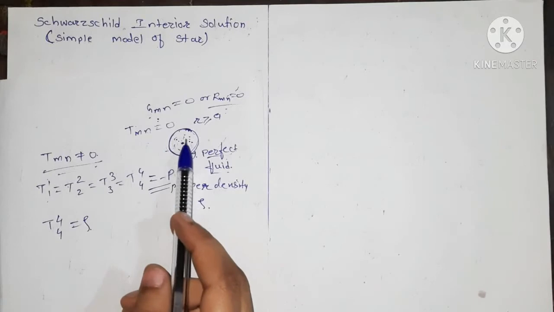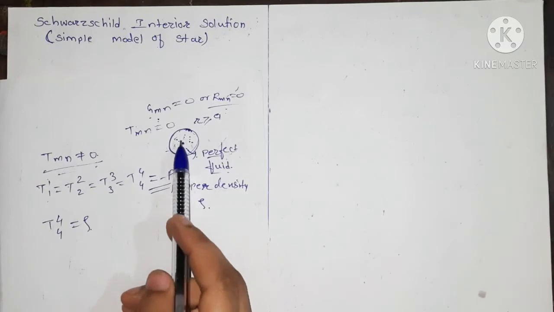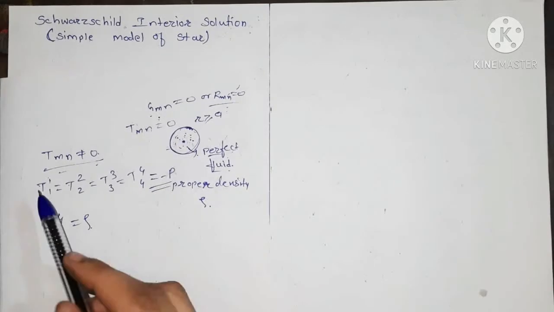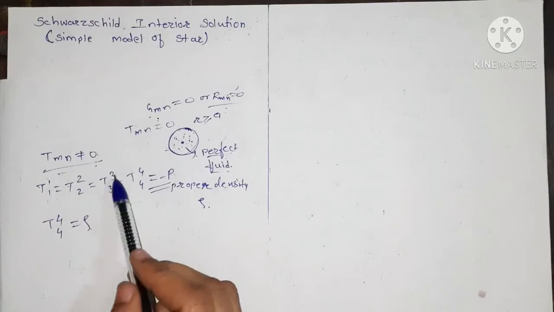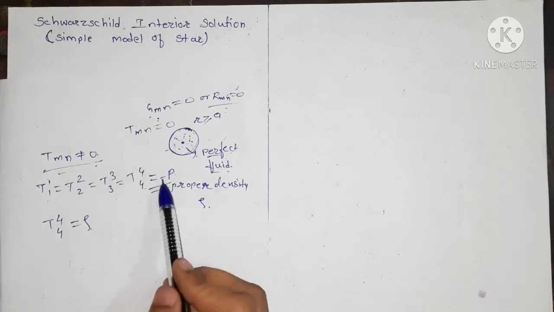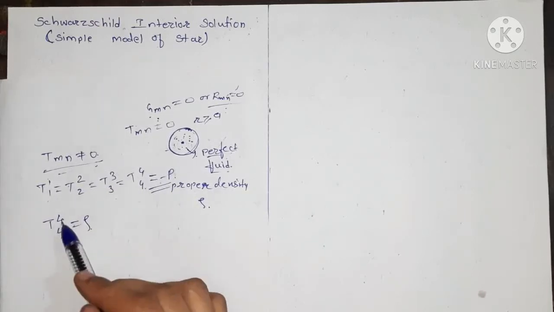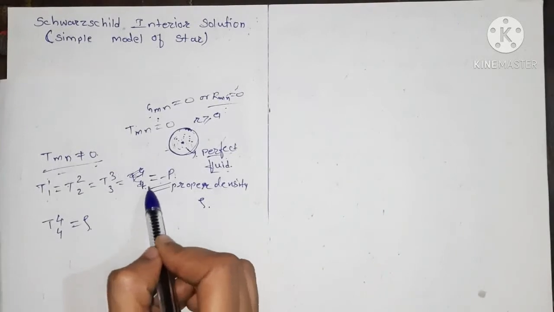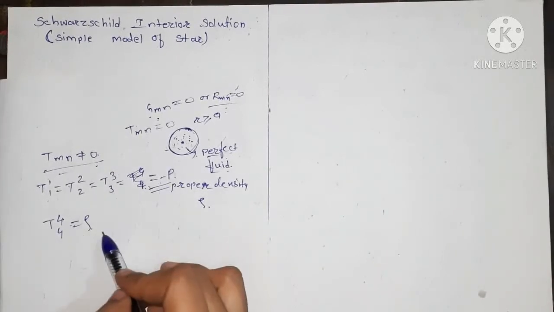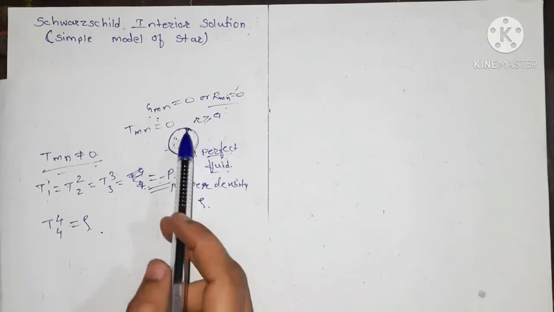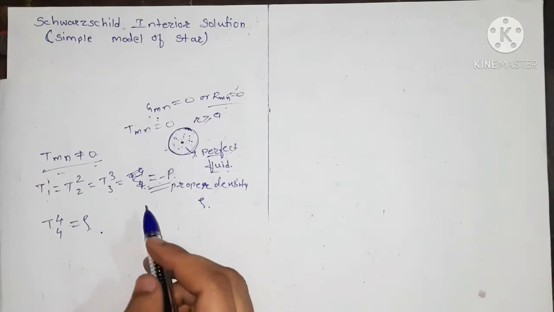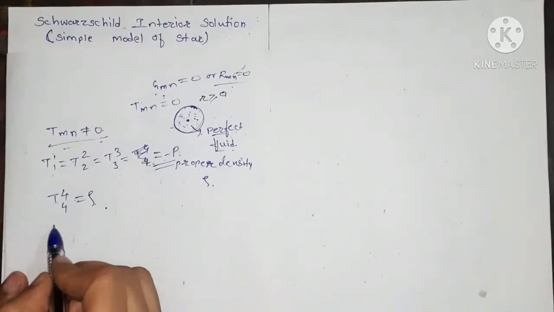So for the simple model of a star, the Schwarzschild interior solution has the energy momentum tensor T11 equals T22 equals T33 equals minus p, and T44 equals rho.